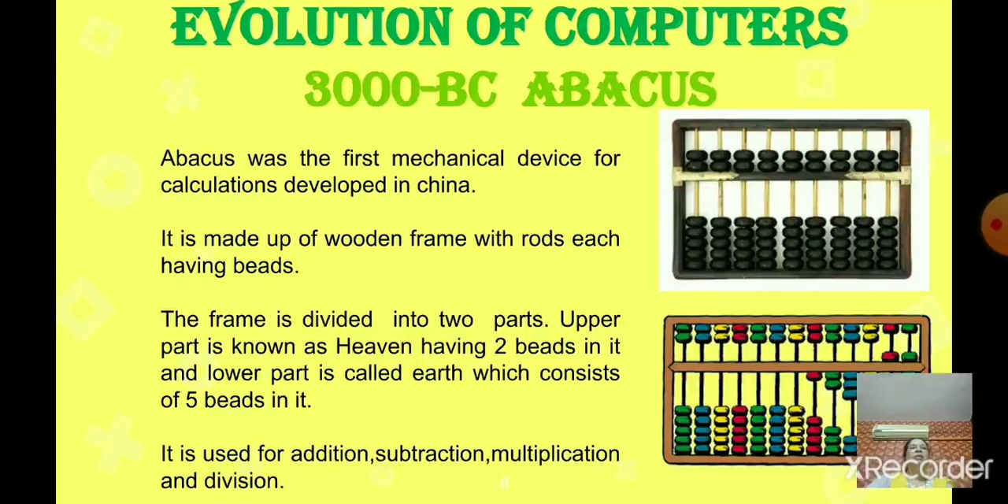It consists of beads on movable rods divided into two parts. It is made up of a wooden frame with rods, each having beads. The frame is divided into how many parts? Two parts. The upper part is known as heaven and has two beads. Can you see, children? And the lower part is known as earth, which consists of 5 beads. It is used for addition and subtraction.